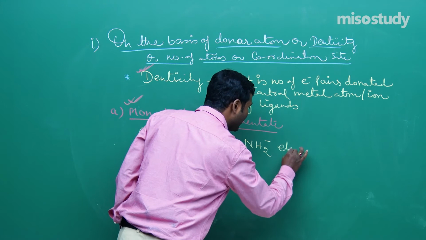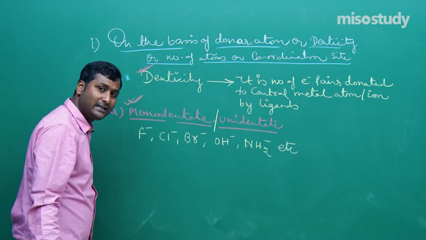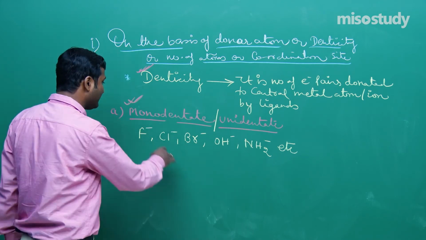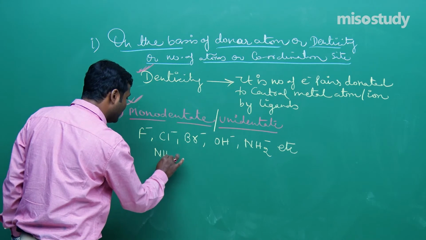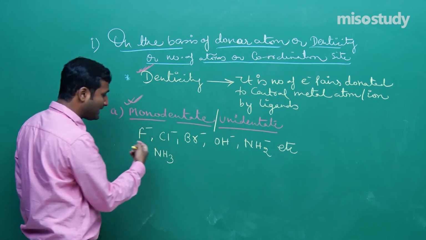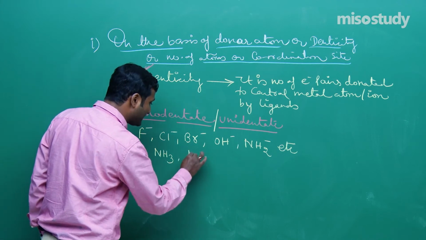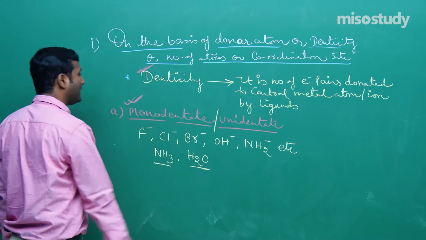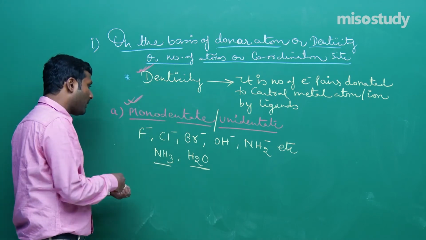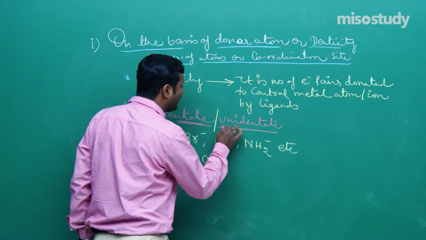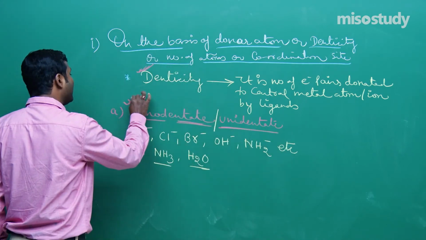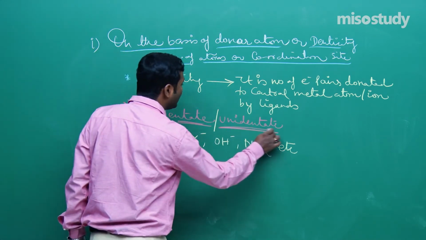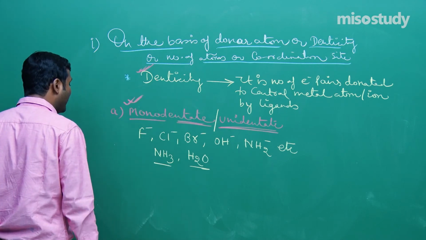These all are examples of monodentate ligands because each has only one donor atom. One more thing, these all are negatively charged, but it doesn't mean that negatively charged ligands are always monodentate. If you write NH3, this is also an example of a monodentate ligand. If you write H2O, this is also an example of a monodentate ligand. That is, if the number of donor atoms is 1, if the denticity is 1, if there is a donation of one electron pair, then such ligands are known as unidentate or monodentate ligands.